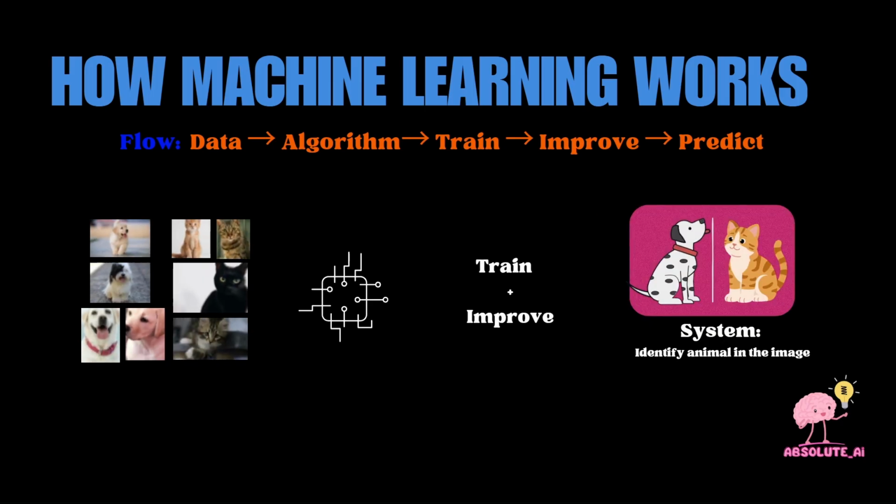So finally, to sum up, what we did is that we collected many images of dogs and cats as our data set. We selected one algorithm, we trained that algorithm using the data set that we collected. The algorithm learned all the patterns from the data, and now we are ready with a system which can identify if there is a dog in the image or a cat in the image. So this was just the basic idea.